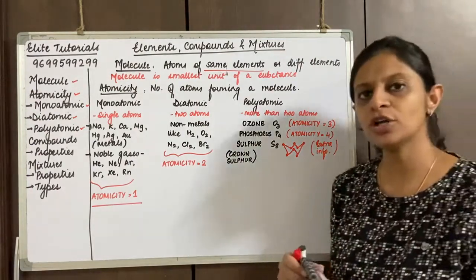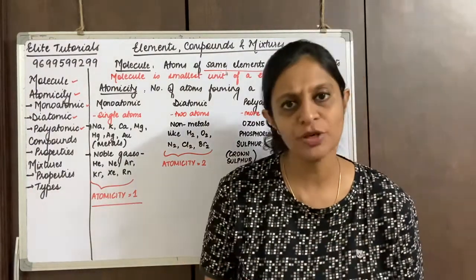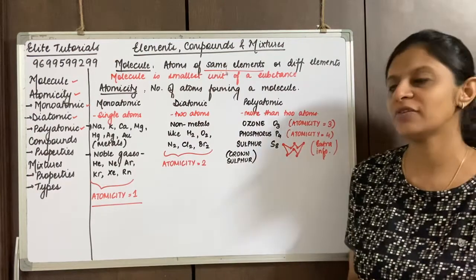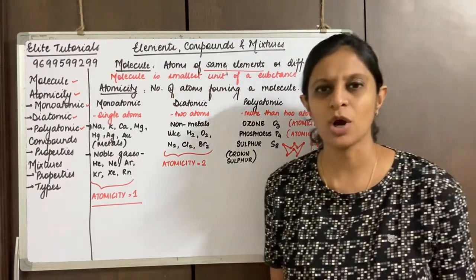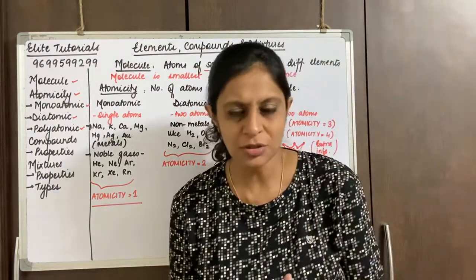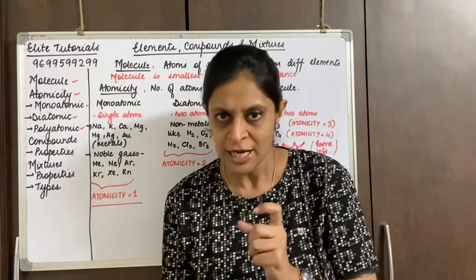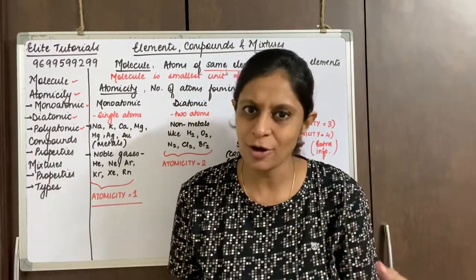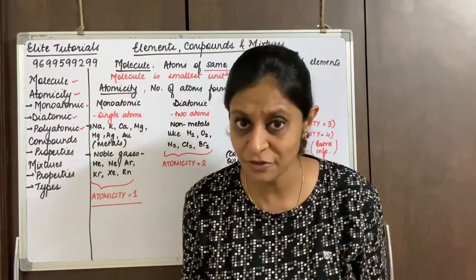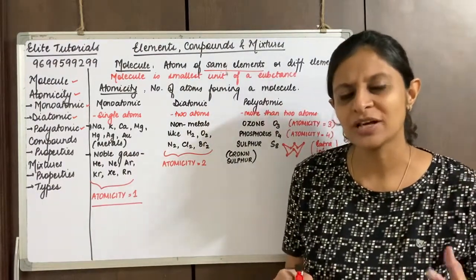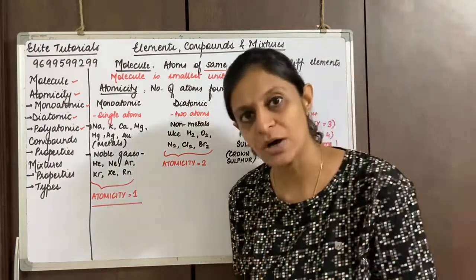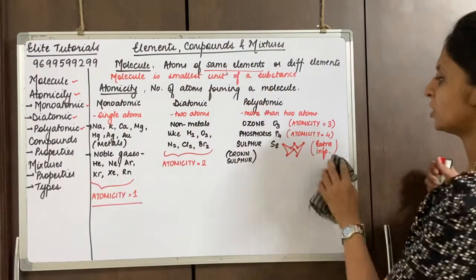So I told you, when we are talking about a molecule which is formed of different kinds of atoms combined together in a fixed ratio, that gives us a compound. We also say water molecule. Why do we call it a water molecule? Because it is made up of hydrogen and oxygen. Carbon dioxide is carbon and oxygen, present in a fixed proportion. Both atoms are different. That is what we study when we talk about different elements, in compounds. So let's start with the topic compounds.